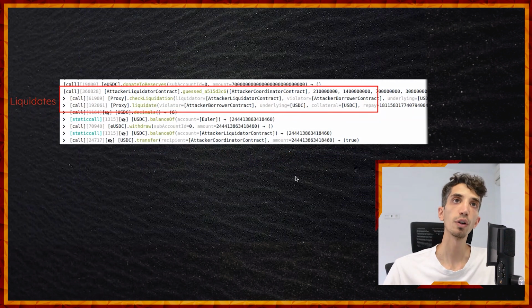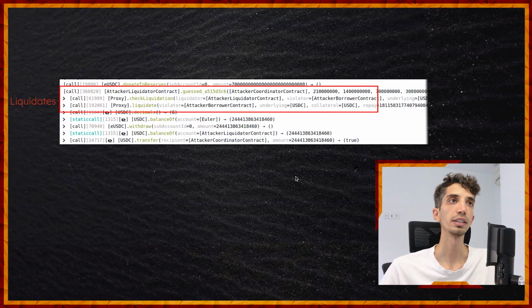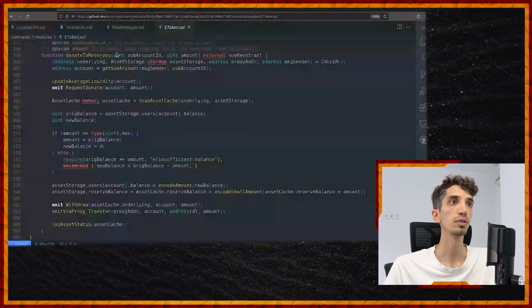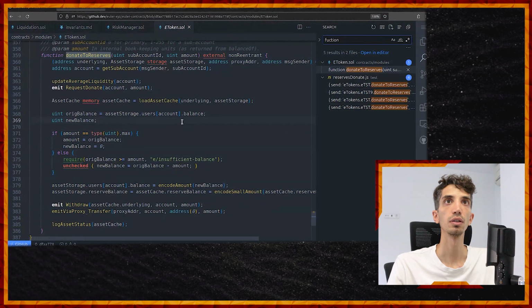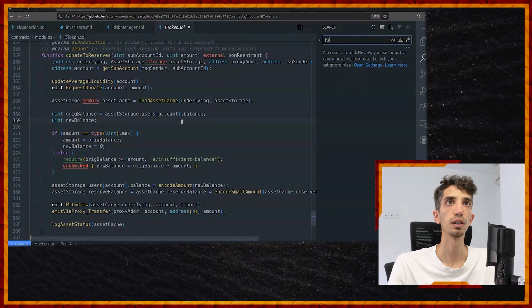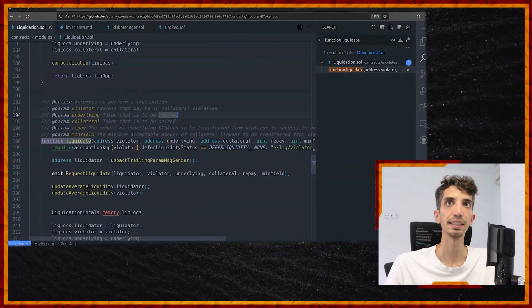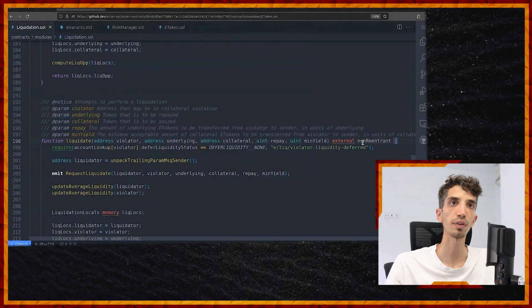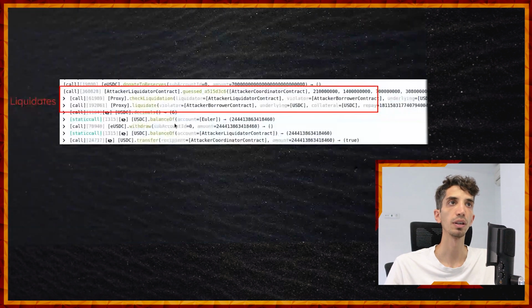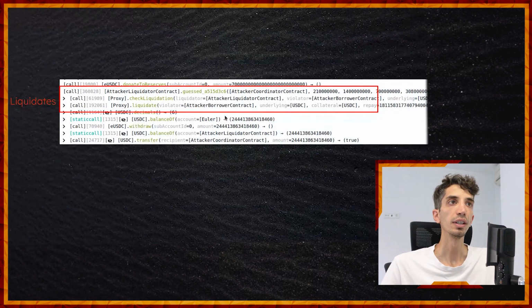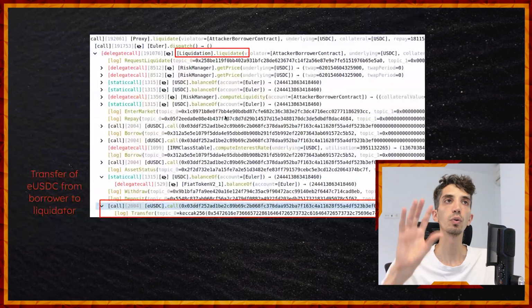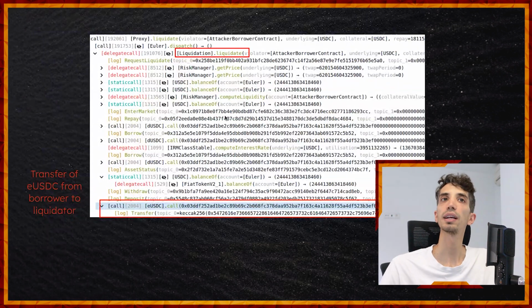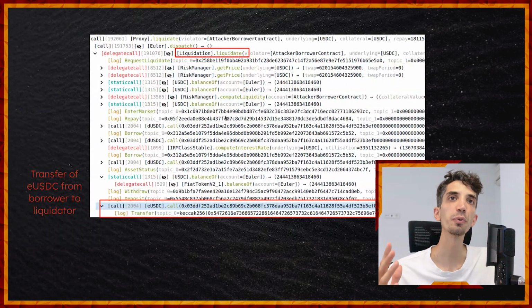Following the transaction, after donating to reserves, we can see the actual code to liquidate. We can see the actual code that calls the liquidate function, so it's calling this exact function right here. That's what is being called in here. So it's liquidating the position, and if we go into the nested calls within liquidate, again, there's lots of information, lots of data, and don't worry too much about it.